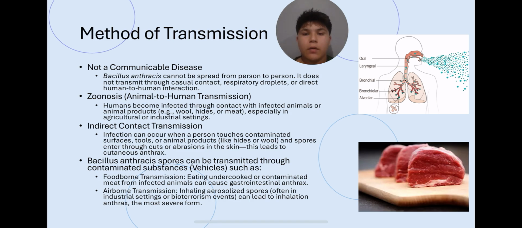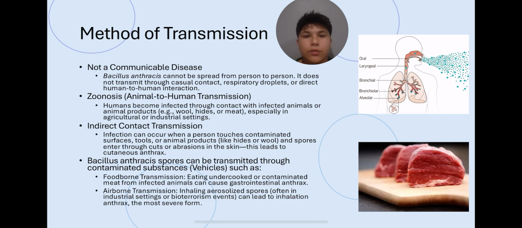Methods of transmission of anthrax. Anthrax is not a communicable disease. Since it does not spread from person to person, you can't catch it from touch, coughing, or other casual contact like the flu. However, anthrax is a zoonotic disease, which means it spreads from animal to human. People usually become infected when they handle infected animals or animal products, especially in jobs involving wool, hides, or meat, like farming or processing animal goods.